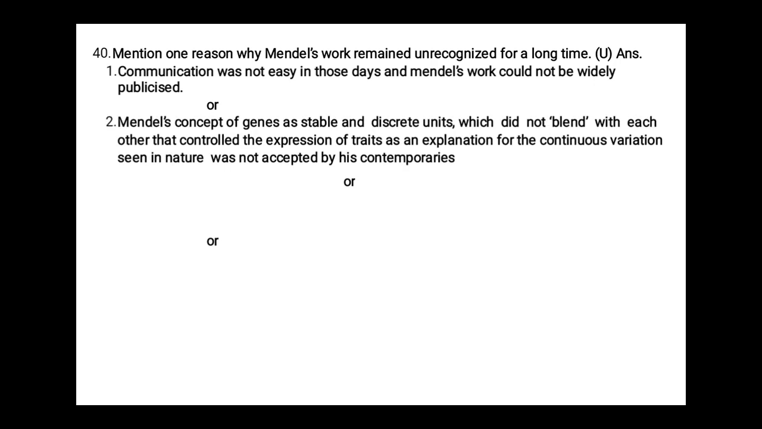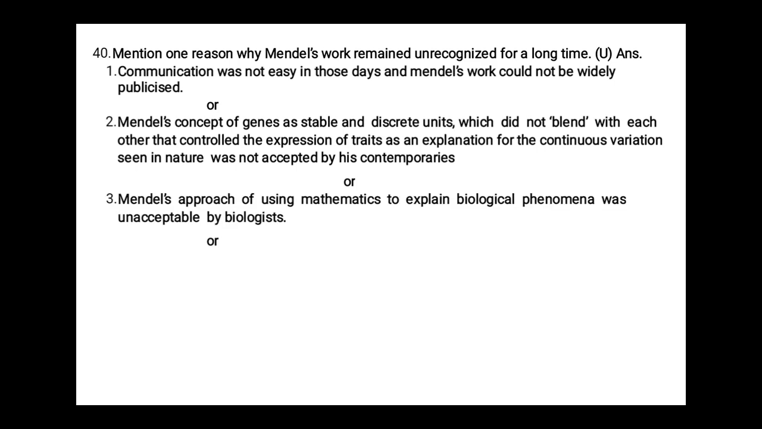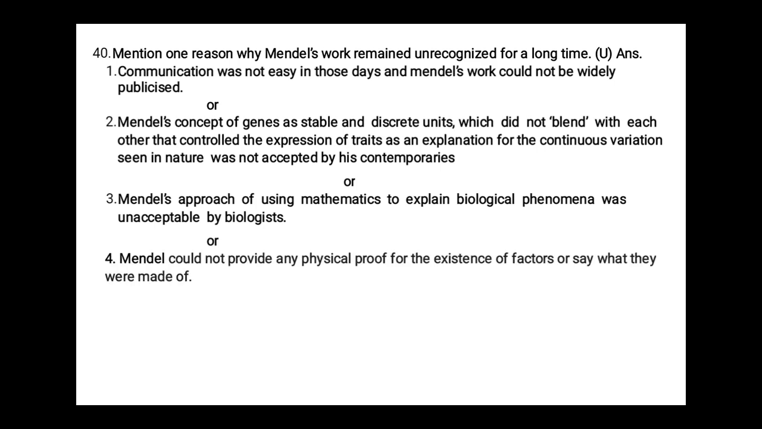Second one, Mendel's concept of genes as stable and discrete units which did not blend with each other, that controlled the expression of traits, as an explanation for the continuous variation seen in nature, was not accepted by his contemporaries. Mendel's approach of using mathematics to explain biological phenomena was unacceptable to biologists. Mendel could not provide any physical proof for the existence of factors or say what they were made up of.